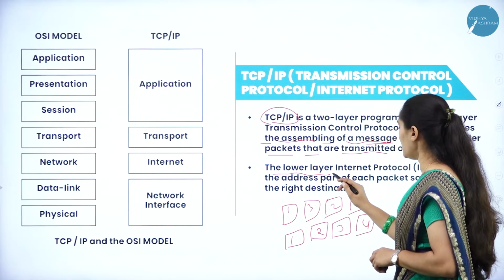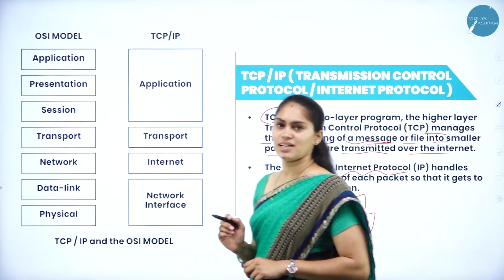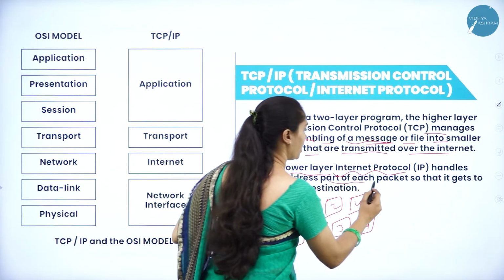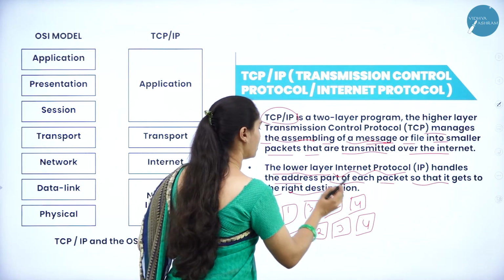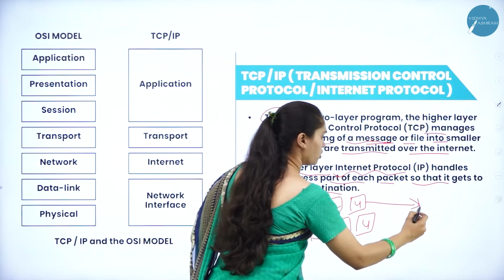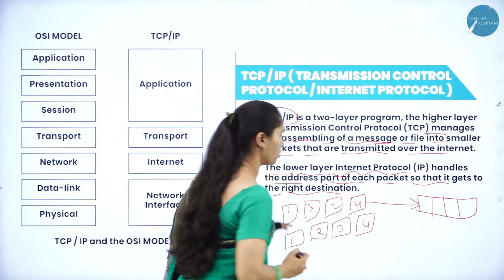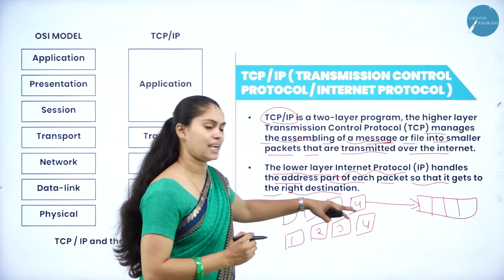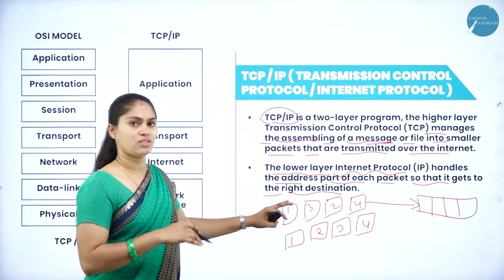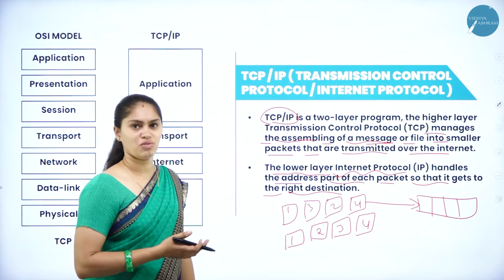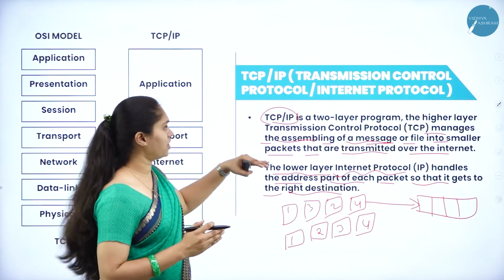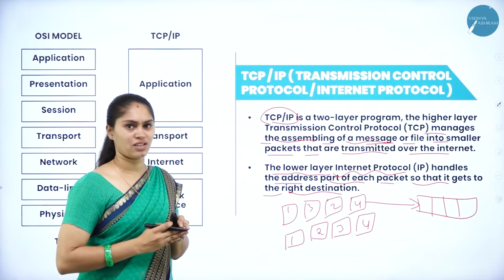Next we have the lower layer, the Internet Protocol, IP, that handles the address part of each packet so that it gets to the right destination. So when I am sending all this over the internet, IP takes care of reaching all these datagrams or packets to the right destination, so that without missing anything or having unsynchronized data and information, we can get reliable data and information from source to destination with the help of TCP/IP.